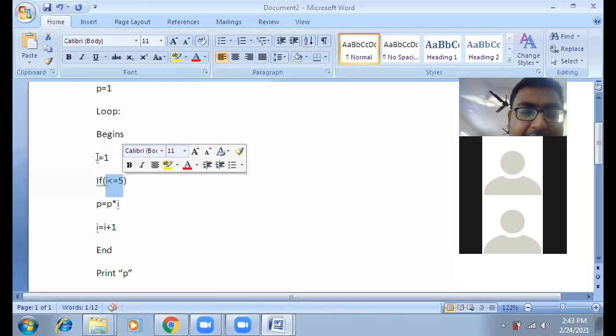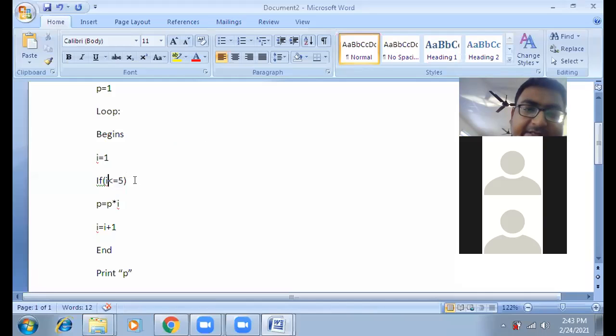So it will first enter the loop with i equal to 1, and 1 is less than or equal to 5. It's satisfied. So the value of p becomes p into i. What is the value of p? The value of p was 1, and the current value of i is 1. So 1 into 1, the first value of p is 1. I am writing this for your evaluation; you should not enter this into a flowchart or algorithm. It is just rough work for your evaluation. So p equals 1.